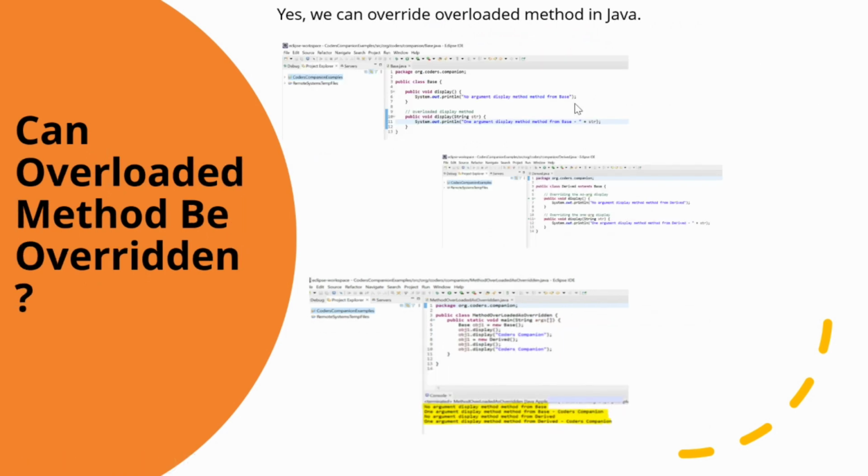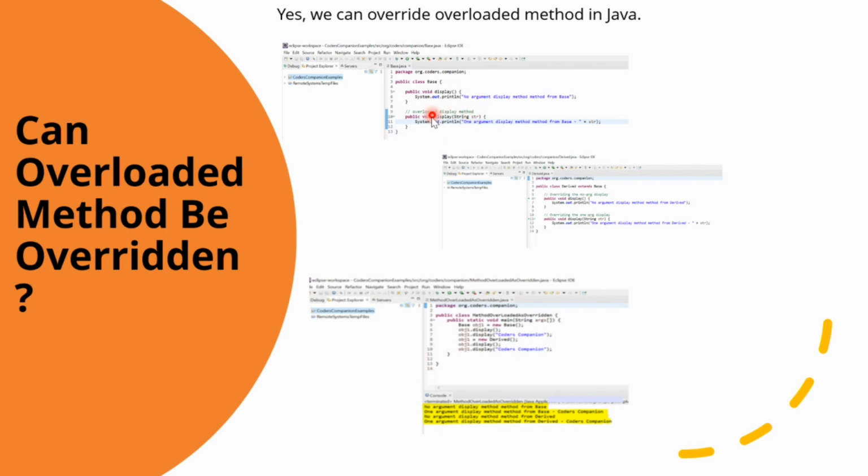The important next question is, can overloaded methods be overridden? So yes, we can override the overloaded method in Java. So in this case, I have a superclass which is the base class and I have a subclass which is the derived class. So the base class defines two methods over here which are overloaded.